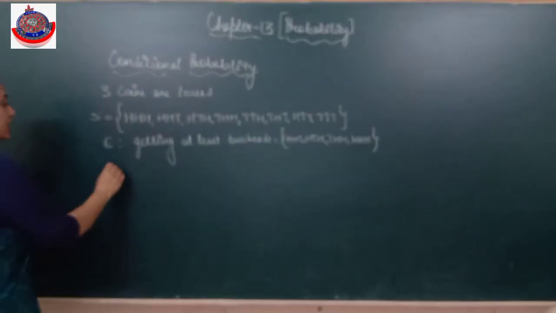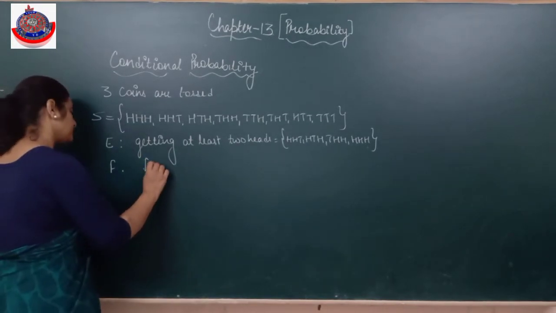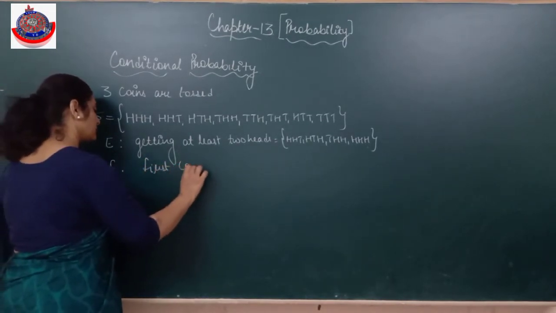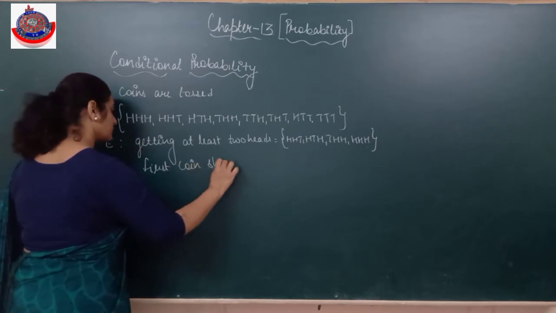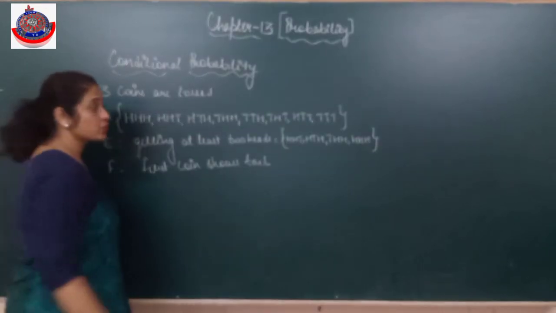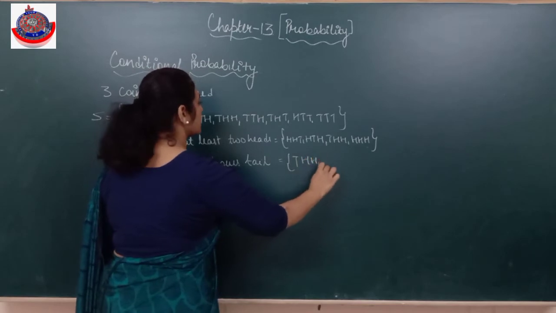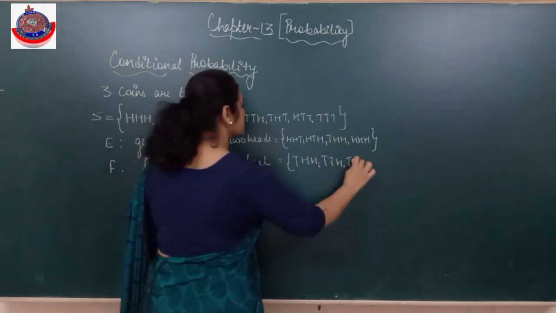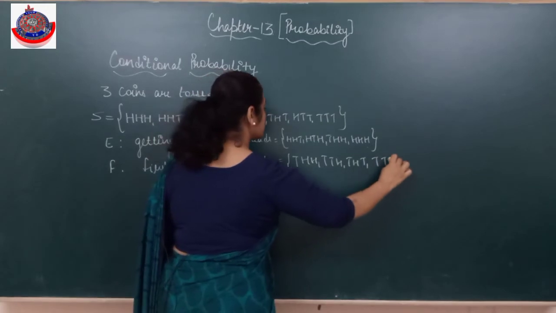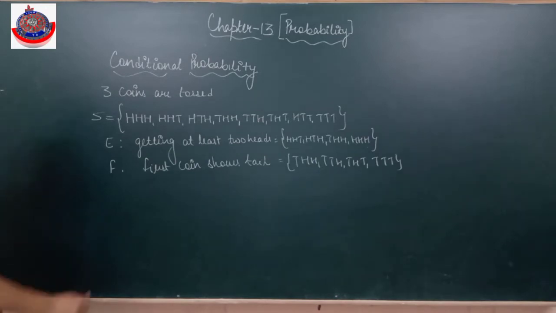Clear? Let F be the event that a tail appears on the first coin. First coin shows tail. What all will be coming in this? THH, THT, TTH, TTT. Is it clear? Now we'll find out these probabilities.